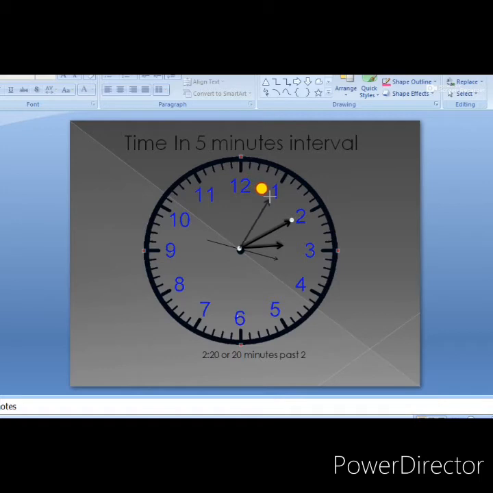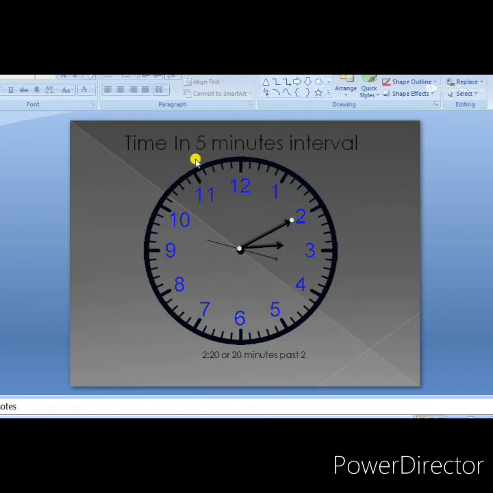So when it started from 2 and again reached 2, it took 60 minutes or 1 hour. So students, you have to write the answer: 60 minutes or 1 hour. The minute hand took 60 minutes or 1 hour to complete one rotation, to start from 2 and reach 2 again. That is our answer, 60 minutes or 1 hour.